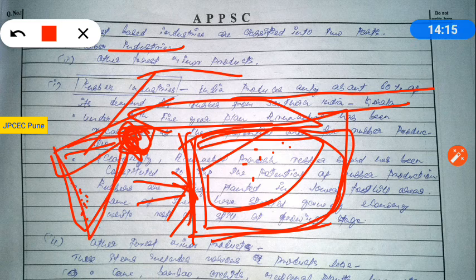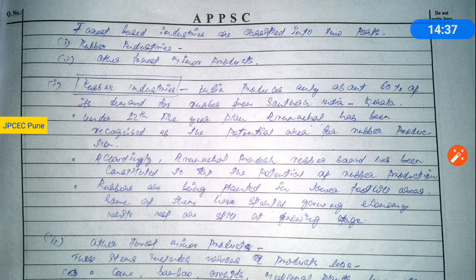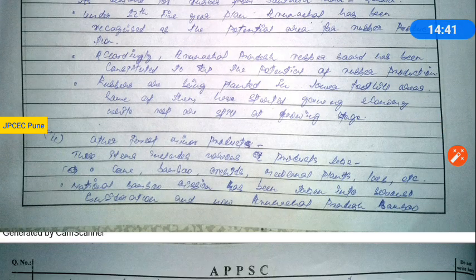Along with that, the demand for rubber, the market, is also rarely present in Arunachal Pradesh. So in this way you can try to analyze critically. No doubt whatever you have presented is very good content, but as it is for 40 marks, the expectations are more.